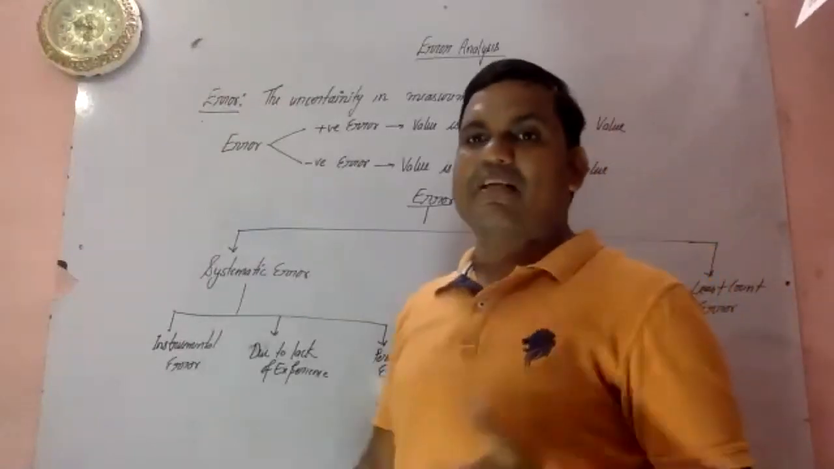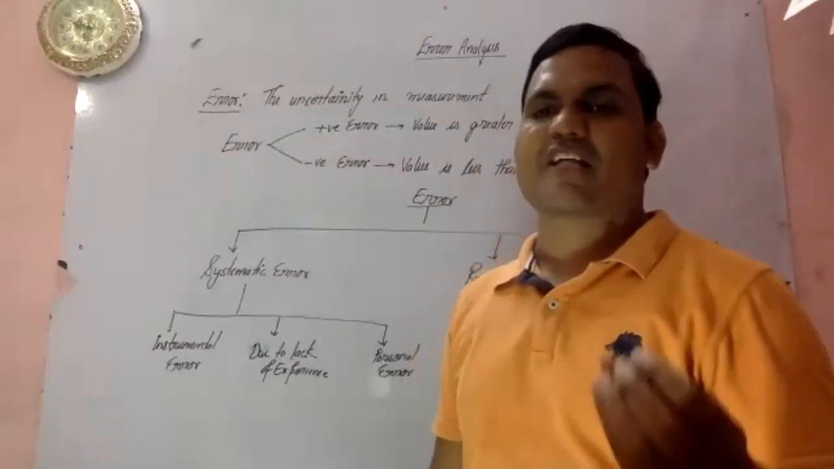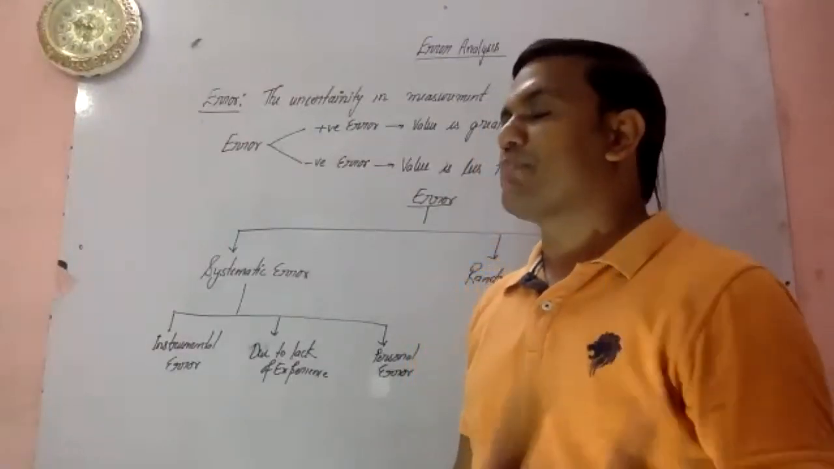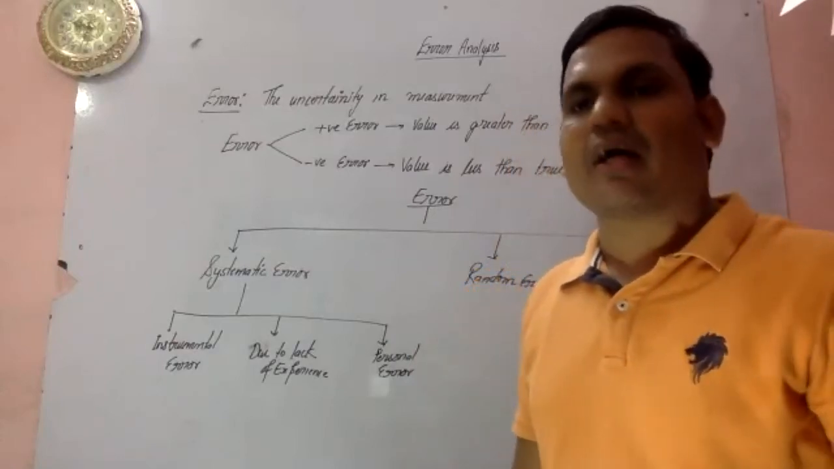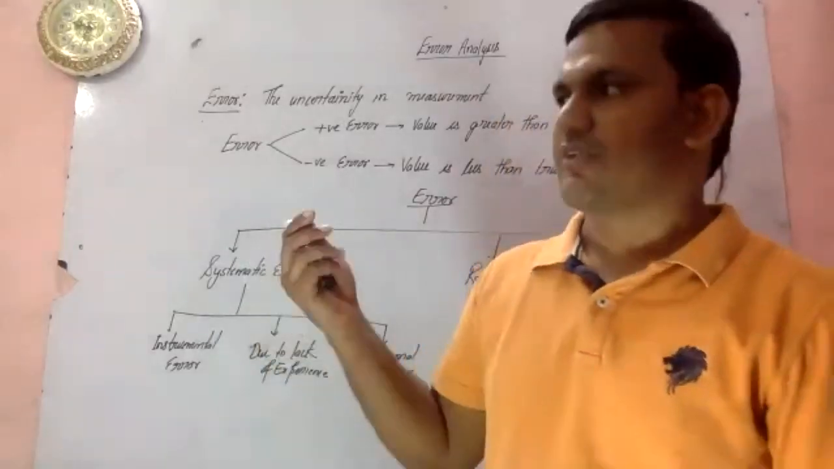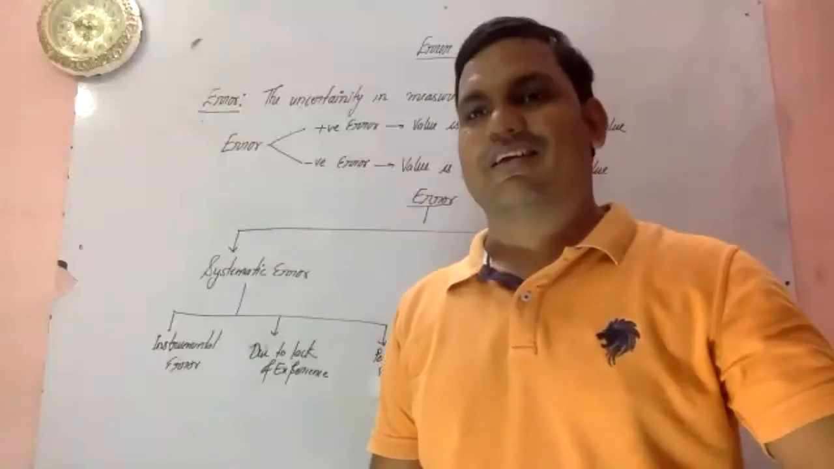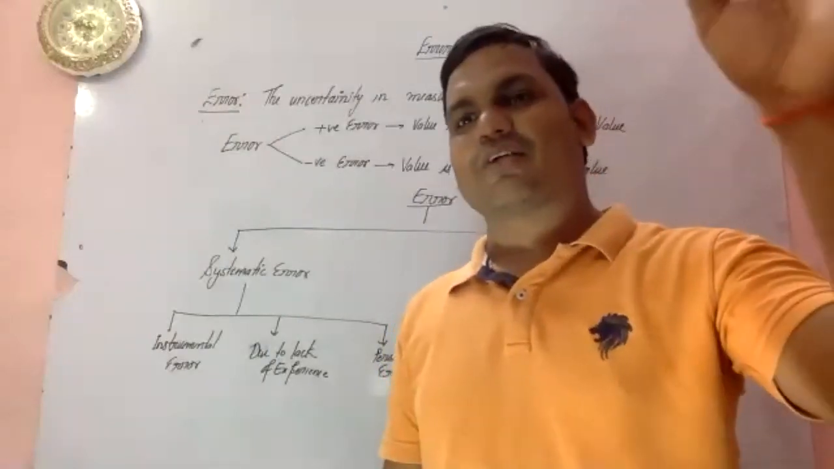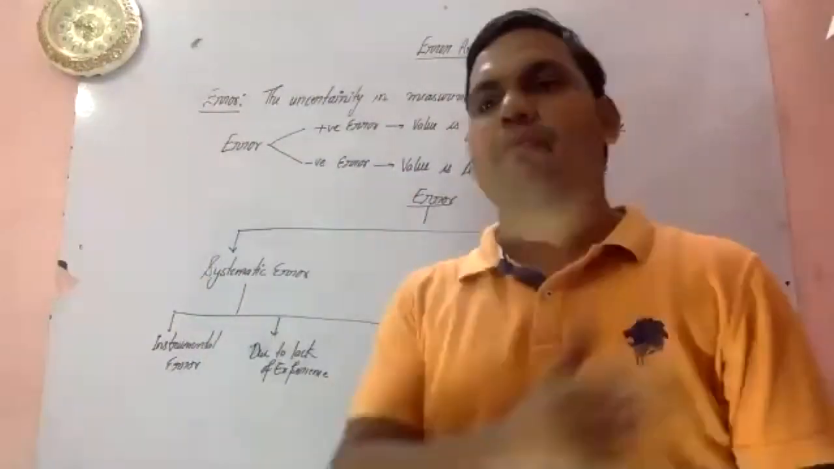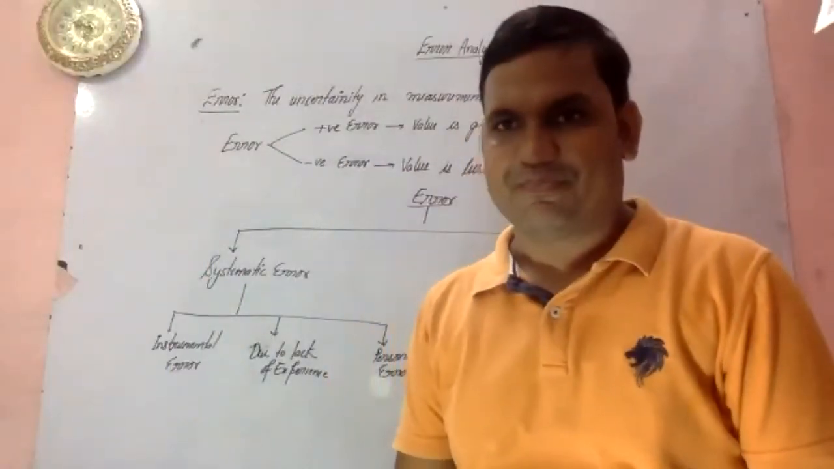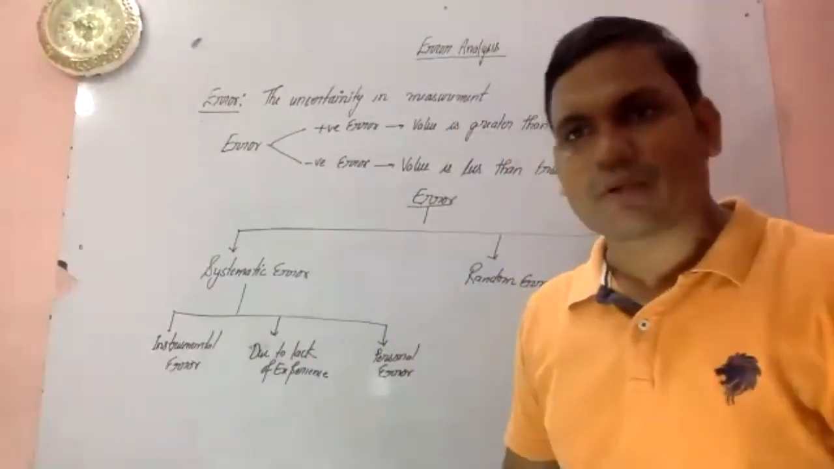So personal error means what? Sometimes people do not focus on the experiment, and people make mistakes while taking the readings. For example, suppose you want to calculate the time period of a pendulum, and you have switched on the fan. If the fan is switched on, then that fan will be damping the oscillation of your pendulum. So that will come under the personal error. Okay, got my point?